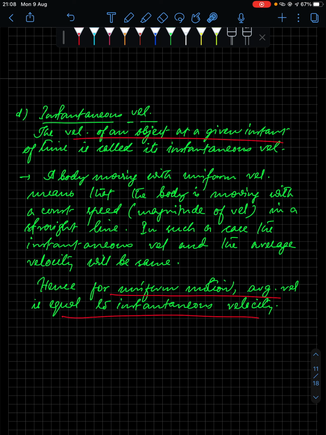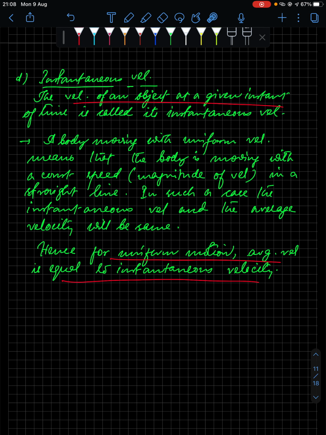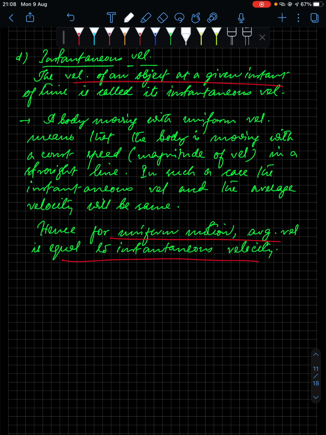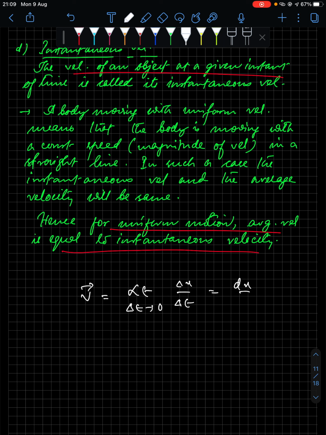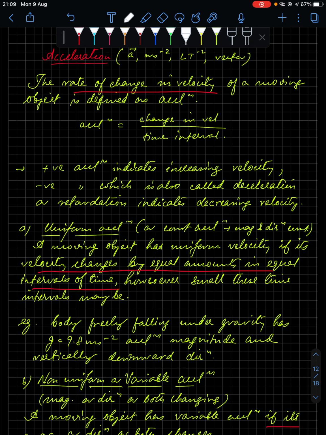Next we have instantaneous velocity. Instantaneous velocity is the velocity of an object at a given instant. What is the relation for that? Instantaneous velocity is v vector equal to limit delta t tends to 0 of delta x divided by delta t. In average we have used delta x, so this becomes dx by dt. So this is your relation for instantaneous velocity.